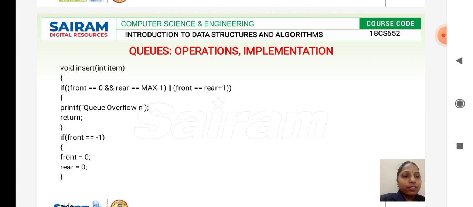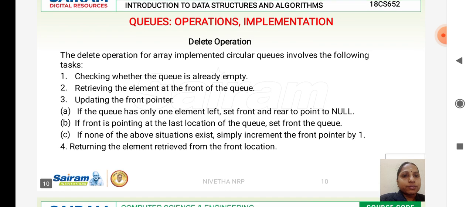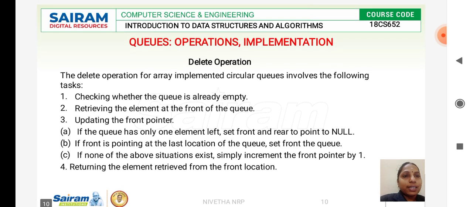First you are checking whether the queue is full or you have an underflow condition, and in the case of underflow it will be at -1 position. You bring your front end and rear end to 0 position to insert the element. Now we are going to delete an element. To delete an element, we should first assure that there is an element in the queue. How do you assure that?